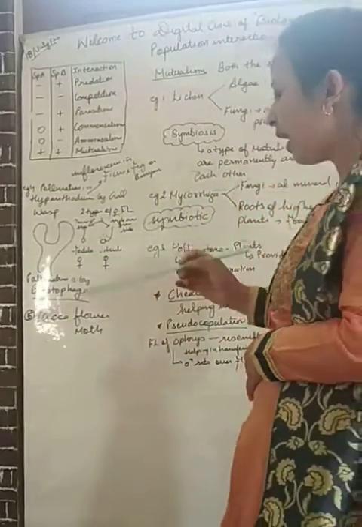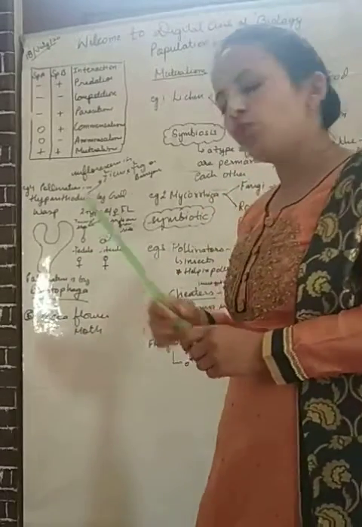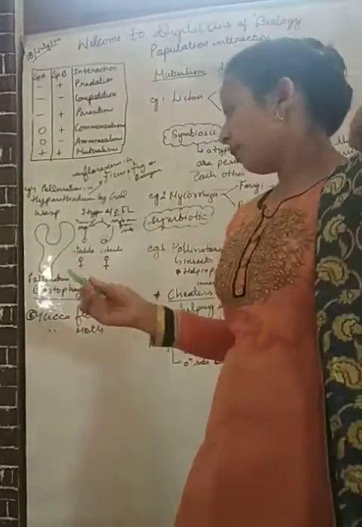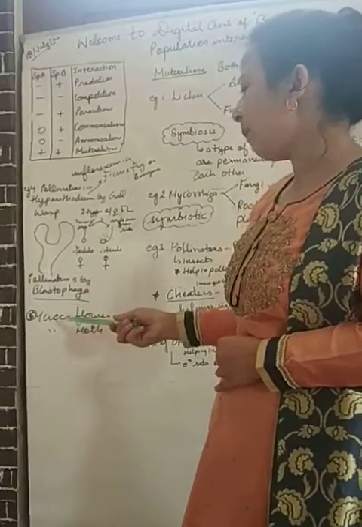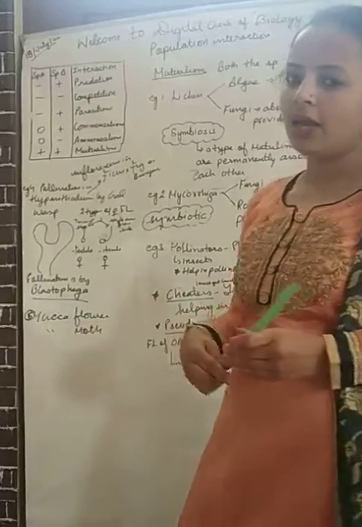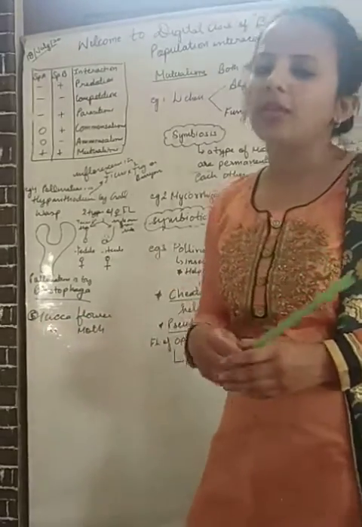And last is the yucca flower and yucca moth. It is also similar. Here the yucca moth resembles the female of the yucca flower, and in that way they do pollination.